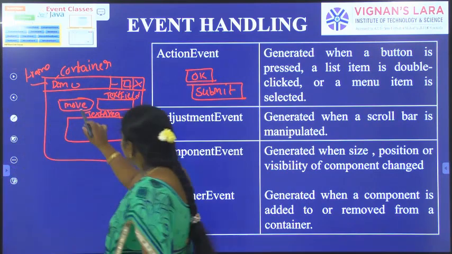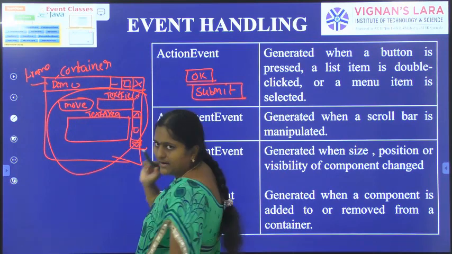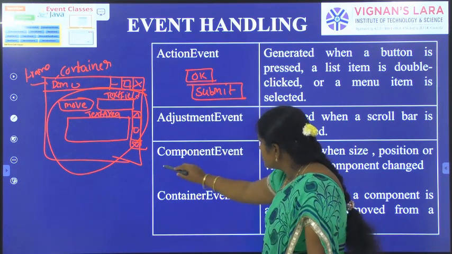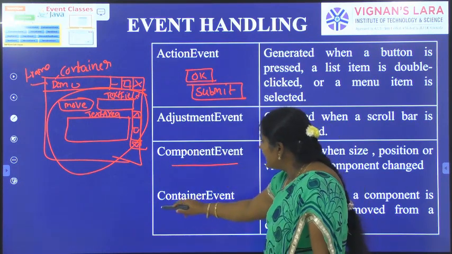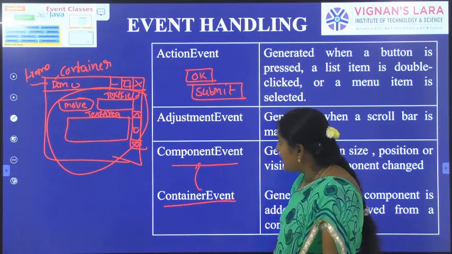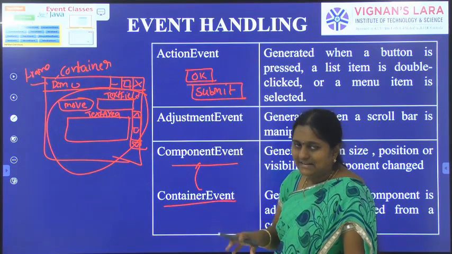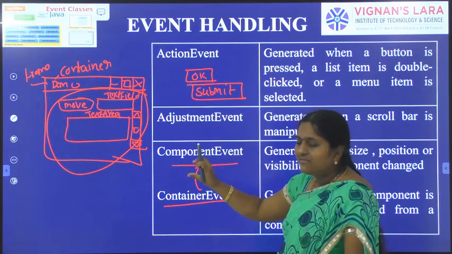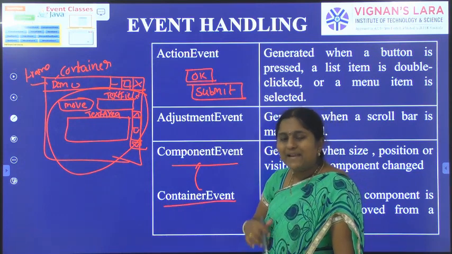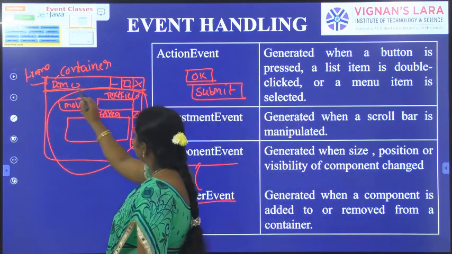And so on. So these all are components. Component is the superclass and container is the subclass. Container is derived from component class. Container means container is like a screen where we are placing the components. So we can place the components inside the container. So here it is one container.